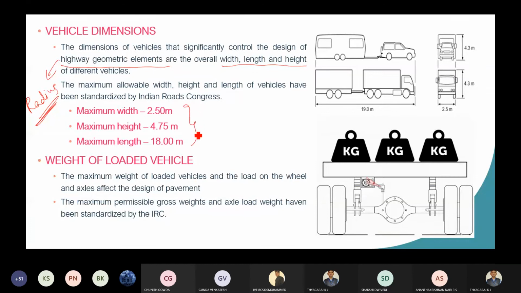Then as per Indian Roads Congress, you should know this one. Whenever you are going for a DL test, they will ask what is the maximum width of the vehicle, maximum height of the vehicle and maximum length. So you should write this one. And in the exam also, whenever they ask you to write the vehicle dimensions, you remember: maximum width of the vehicle is 2.5 meter, maximum height of the vehicle is 4.75 meter, maximum length of the vehicle is 18 meter. Okay, is it understood?